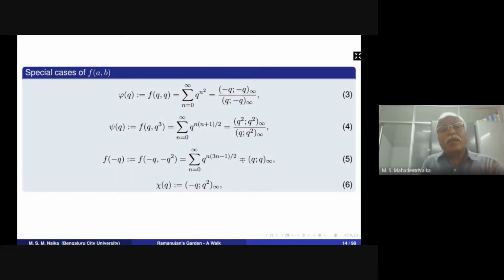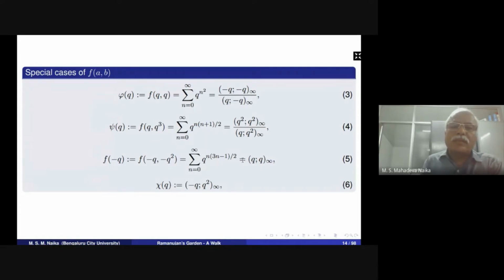And psi of q is f(q,q^3), and so it is the summation 0 to infinity of q^(n(n+1)/2). So it is the generating function for triangular numbers. The numbers of the form n(n+1)/2 are called triangular numbers. And f(-q,-q^2) is the summation of q^(n(3n-1)/2), and it is the generating function for pentagonal numbers, and it is not a special case.